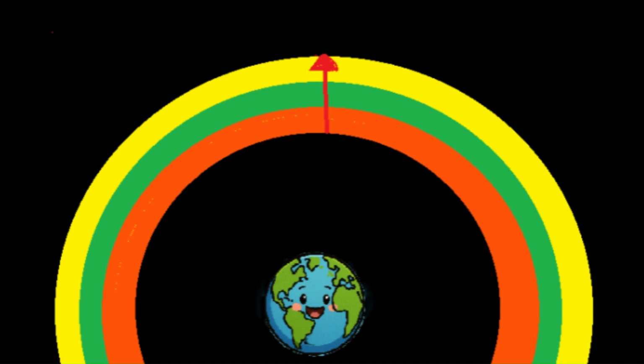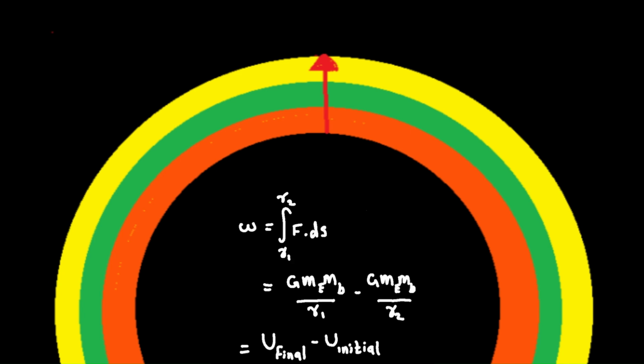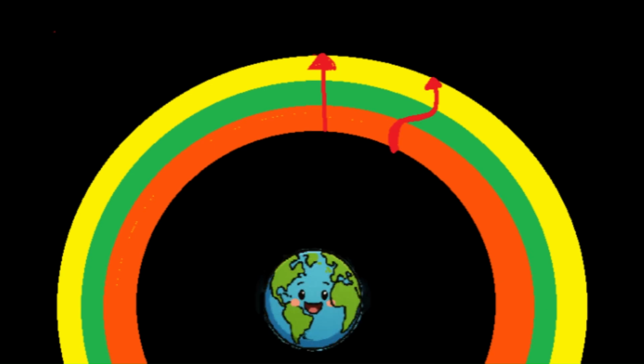The work done in the straight line path is nothing but the difference in potential energy. But what would be the work done in the zigzag motion? Let's look at the orange region. Suppose the gravitational field of this orange region is G1, and even though the mass is moving in this direction, the gravitational field is along the radial direction.